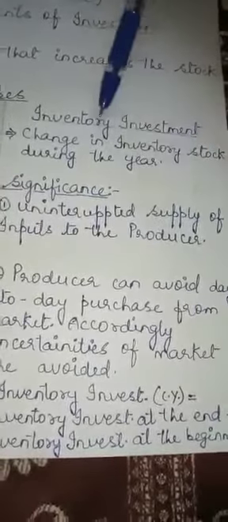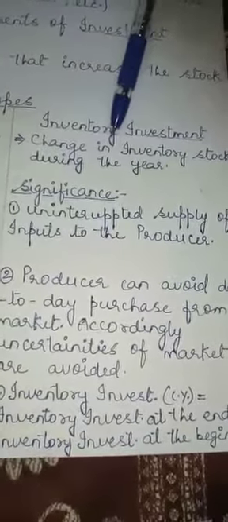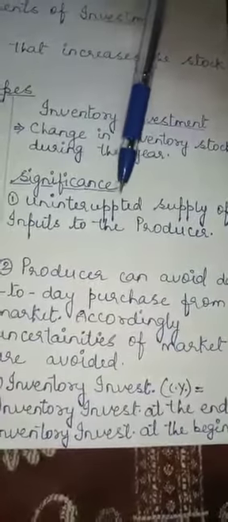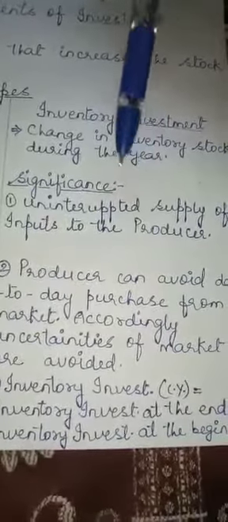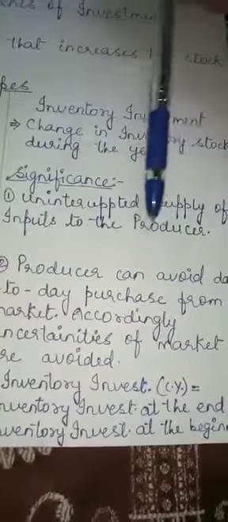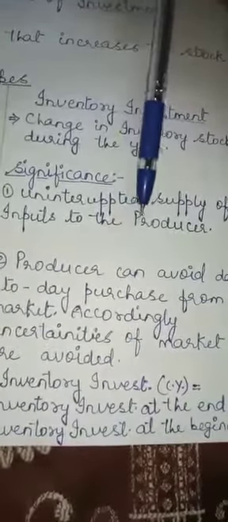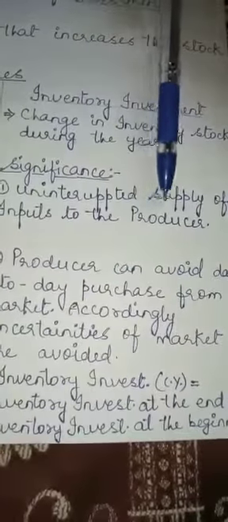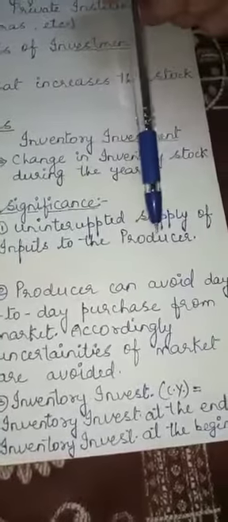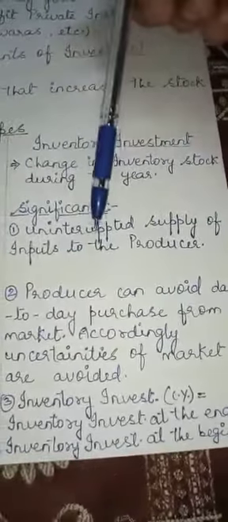If we are investing sufficiently in keeping the stock of raw material, it helps the producer in a continuous production process without any hindrance. So it helps in the uninterrupted supply of raw material to the producer for further production.